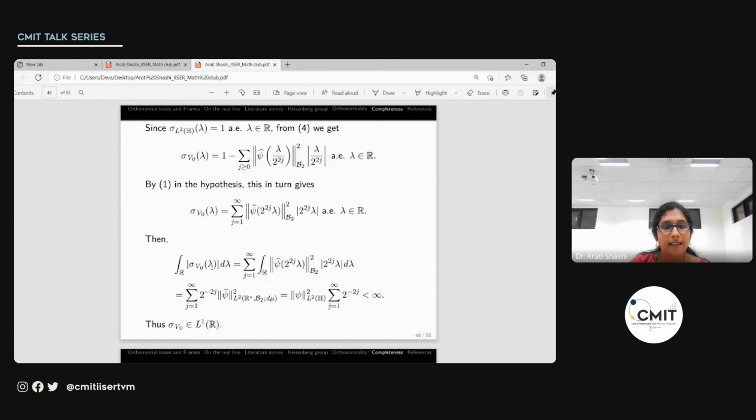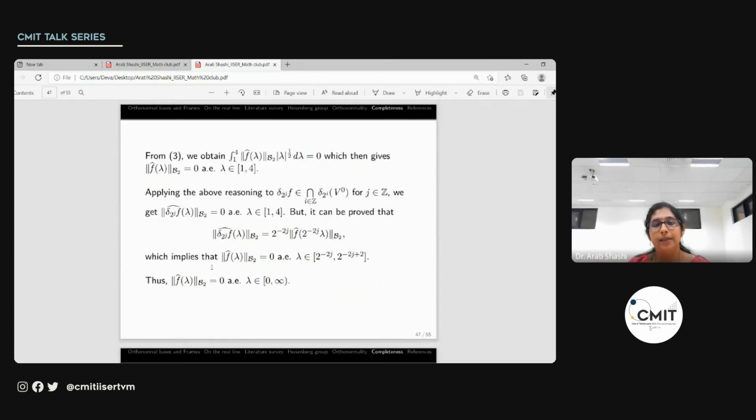So having said that, we can now apply the limit for the integrals, and this integral is 0. So since the integrand is non-negative, the Hilbert-Schmidt norm of f roof of lambda should be 0 for all lambda in 1, 4. Now we can repeat this entire reasoning for any function delta 2 power j f for any integer j, because this is also an element in this intersection. So what we would have is delta 2j f roof of lambda, the B2 norm is 0 for almost every lambda in 1, 4, this one.